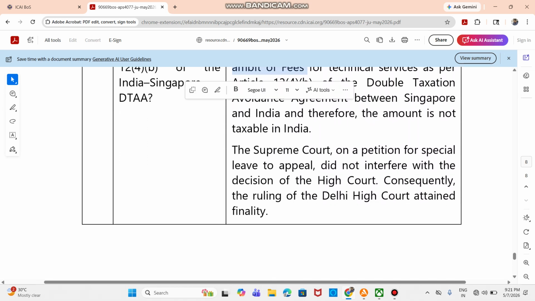So lastly, the Supreme Court held, on a petition for special leave to appeal, that it did not interfere with the decision of the High Court, and it hence concluded that the ruling of the Delhi High Court attained finality. That is it. This is the answer for this question.